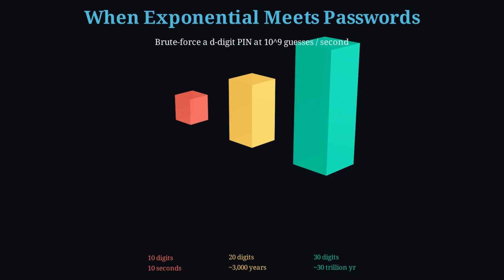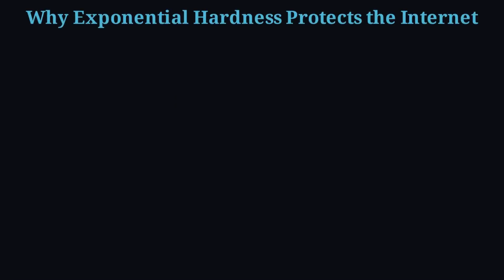10 digits, about 10 seconds. 20 digits, thousands of years. 30 digits, tens of trillions of years, thousands of times the age of the universe. Exponential is not an academic adjective, it is a security perimeter. That perimeter is why the internet still stands.